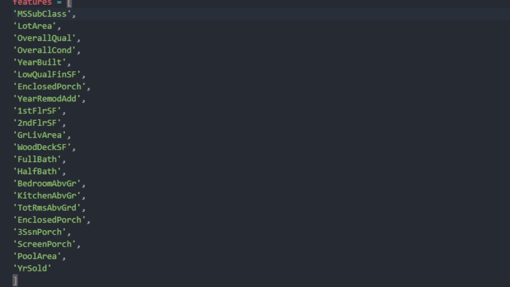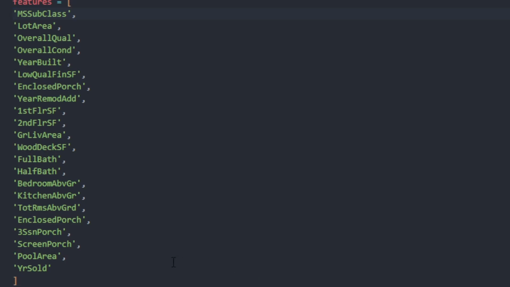And I started to deduce what would be my best mean absolute error. So I would train the data, I would test the data, I'd predict it, and the predictions would result in a lower and lower mean absolute error until I came up with these features that I saw was generally ideal.